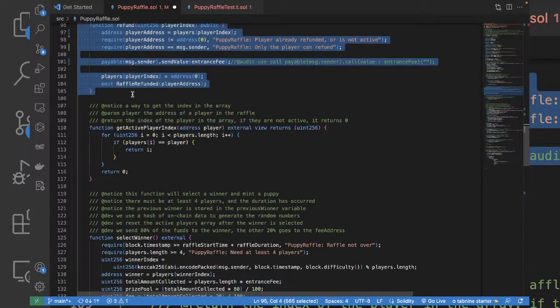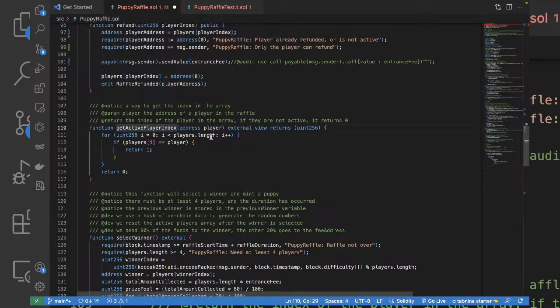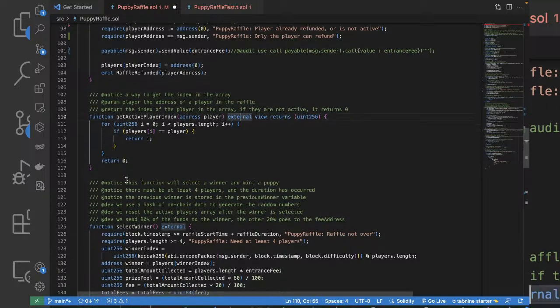And we have get active index. What is the functionality? A way to get the index in the array. The player, this one, the address of the player in the raffle. It returns the index of the player in the array. If not, it returns 0. We have to pass the address and it checks whether this address is present in this player array. If so, it returns the index, or else it returns the 0. I think that's good. I could not find any vulnerability there.